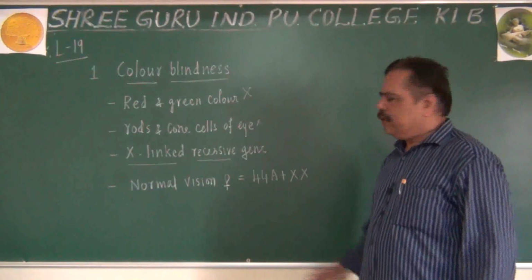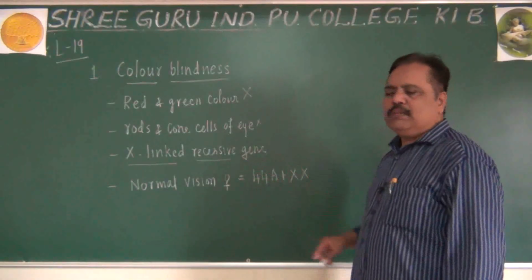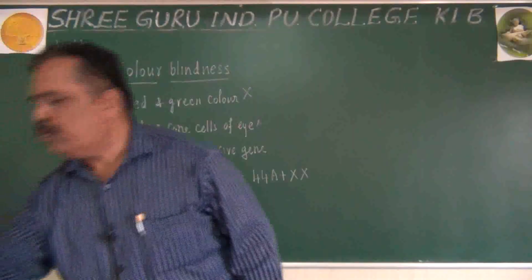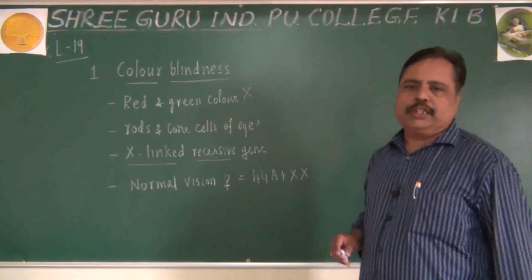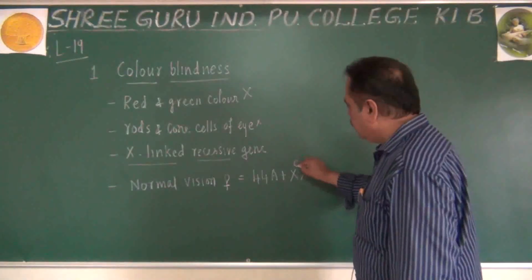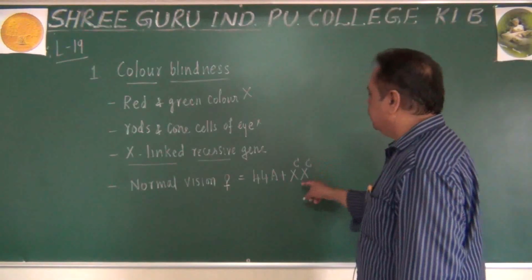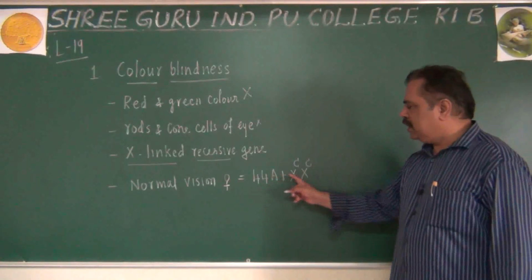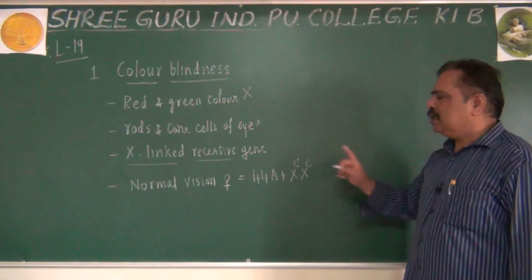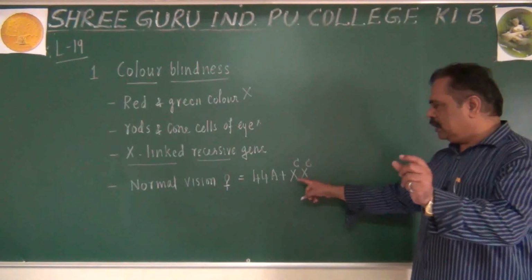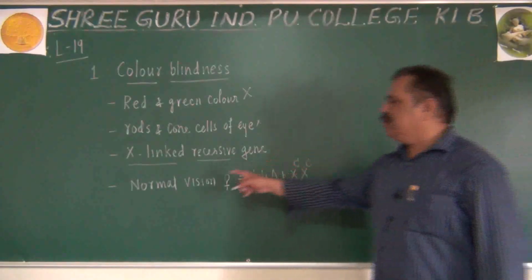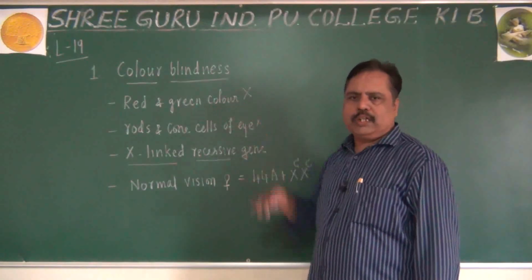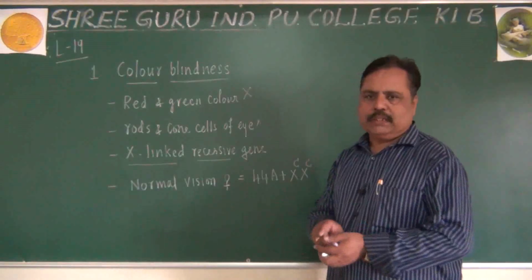You know that point. When such a woman has normal vision, her rod and cone cells are functioning properly. What kind of genotype will she have? She will have capital C genes located on the X chromosome. Imagine a woman who has 2 capital C alleles, one on each of her X chromosomes, she will have normal vision. She could distinguish red, green and blue color, everything. She will exhibit normal vision.